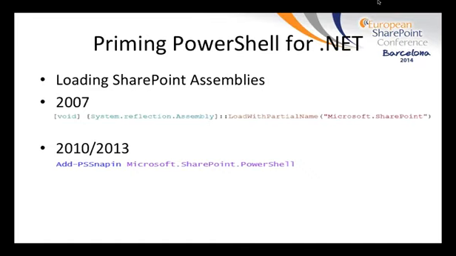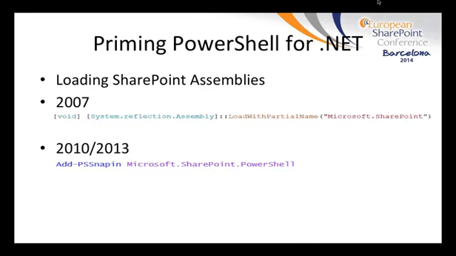So to get started, priming PowerShell for .NET usage. Here on this page we've got listed a couple of different methods for gaining access to the SharePoint API. For any of you still using and managing MOSS 2007 farms, there are obviously no commandlets, and STSADM has significant limitations in dealing with configuration objects or configuration data.